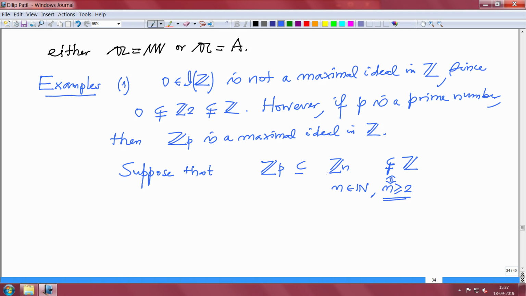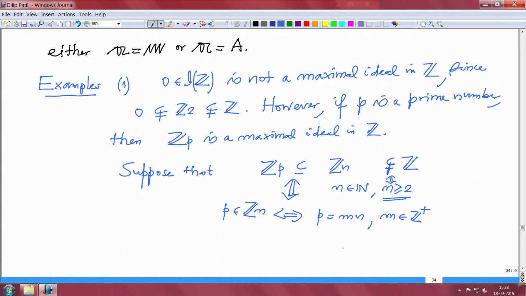So what does this mean? This inclusion is equivalent to saying P belongs to Zn. That means P is a multiple of n. So this is equivalent to checking P equal to some m times n, where m is an integer, n is a natural number bigger or equal to 2, P is a prime number and m is an integer. So this equality first of all will force m to be a positive integer.